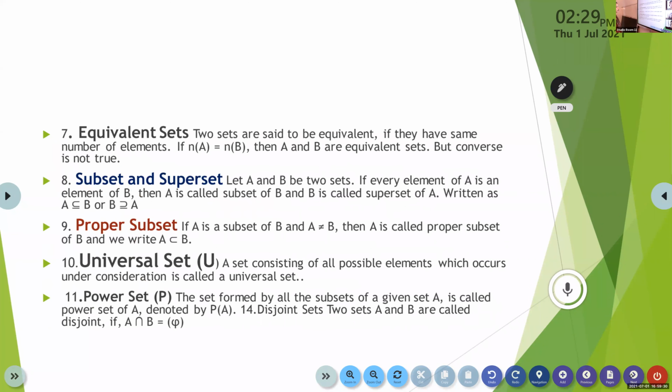So write this definition also, children. Write the definition. The set formed by all the subsets of the set A is called the power set of A, and it is denoted by P of A.